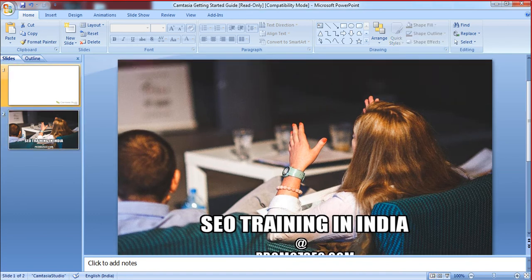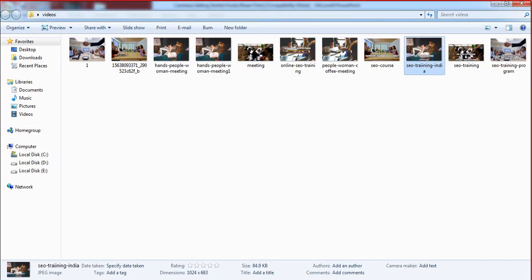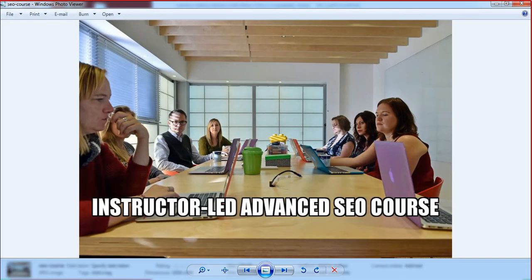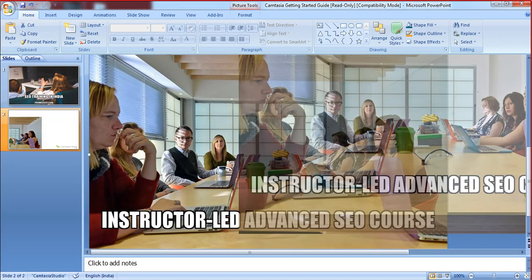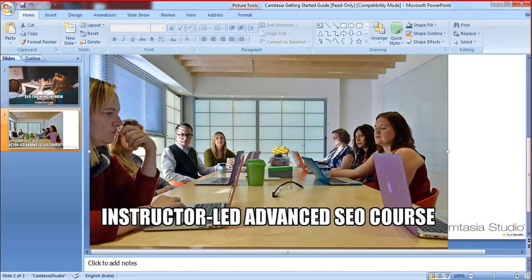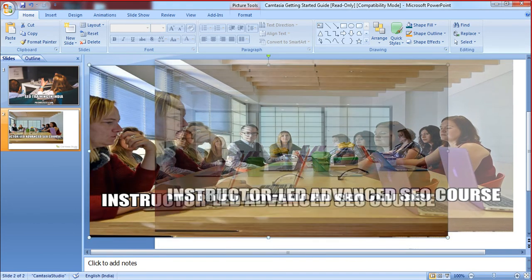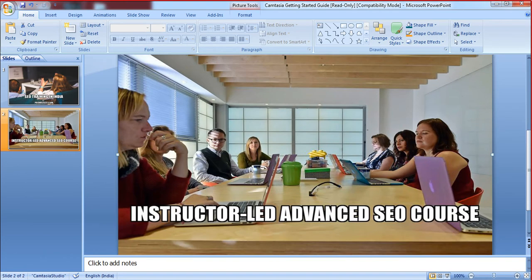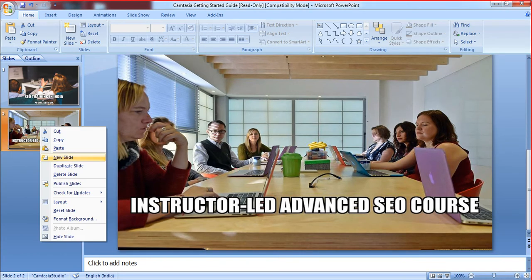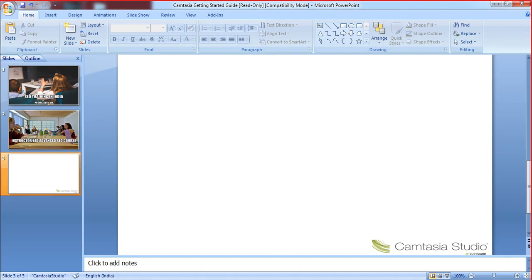So this is the first image, you can drag this here. The second image was this one. You can drag this again, you can put it on your slide, you can make it a bit smaller so that it fits into your slide size. Now it's done. You can duplicate this and you can remove the image from here, upload the same.